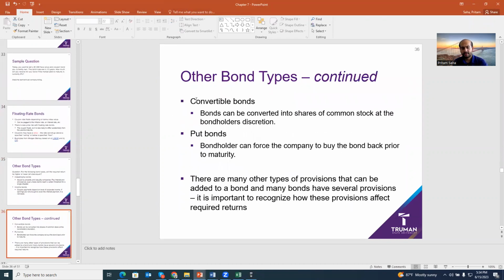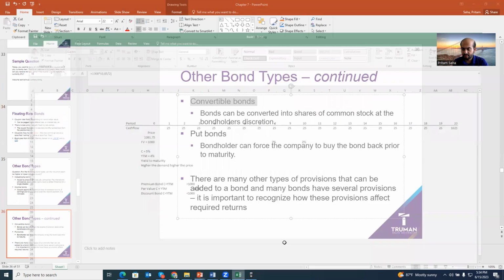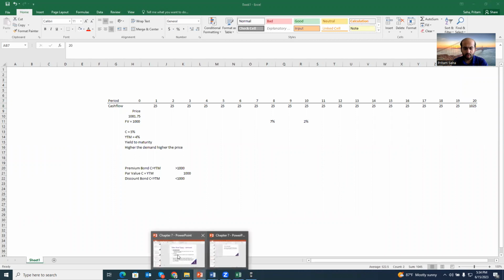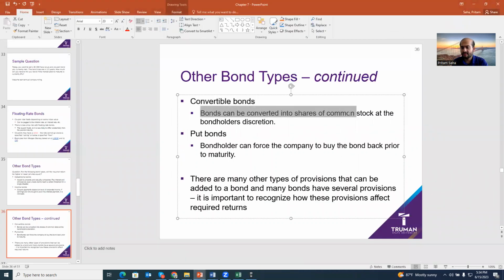Some other bond types. Convertible bonds. Convertible bonds are issued in a way that at maturity or expiration, as a bond investor, you have the right to decide, do you want stocks of that corporation or not? This is good for you because you may be holding a bond for 5 years, and during the 5 years, you have a lot of knowledge about that corporation, and you have good trust, good faith in the business of that corporation. Now you can convert to the stock. That's a good option for you.